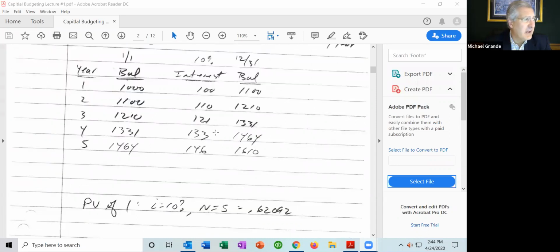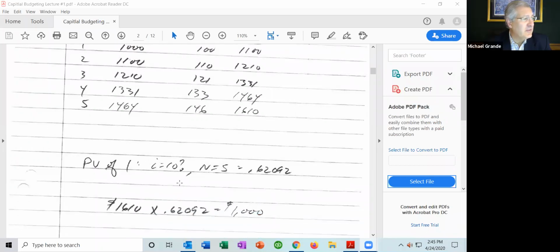So this type of cash flow is the present value of a single payment. So PV of 1, where the interest rate is 10%, the number of periods is 5. There is a factor from a table, which we'll see in a minute, the factor of 0.62092.